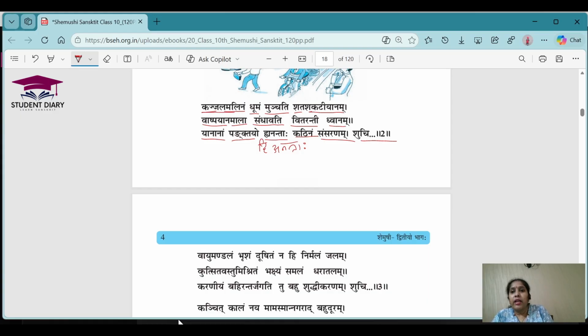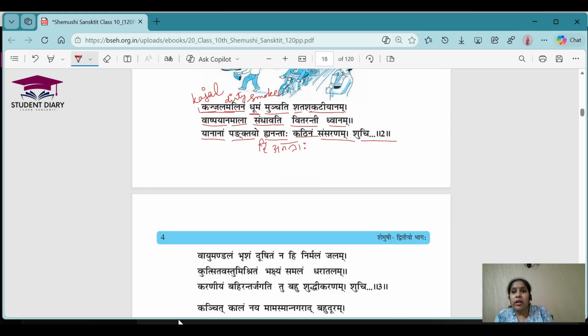Kajjal malinam. Malinam means dirty. Kajal is the kajal which we use for eyes, right? Basically, kajal looks very good in eyes. It is very good for eyes. But if you put it on something else, it will make the other things very dirty. Correct? So he is describing dhuma, the smoke, as very dirty. How much dirty? Dirty like kajal. So this is the black kajal he is talking about.